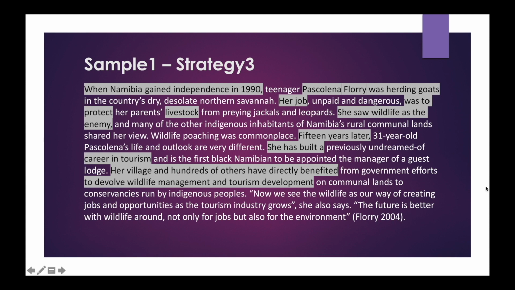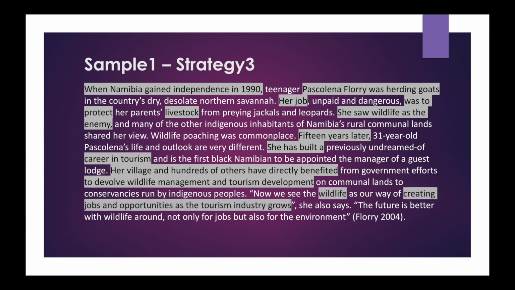Now we see the wildlife as our way of creating jobs and opportunities as the tourism industry grows. This talks about her job. So this is required. Wildlife creating jobs and opportunities. The future is better with wildlife around, not only for jobs but also for environment. So because of this, the future is better. So include this one as well.